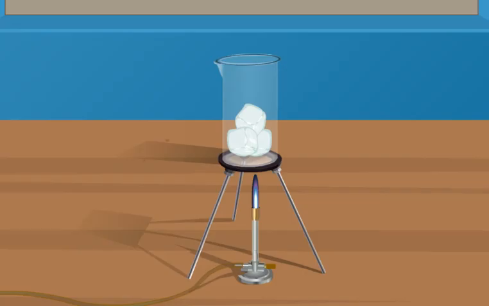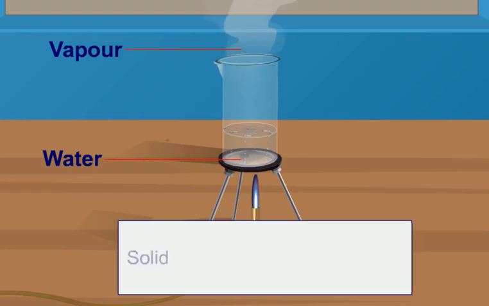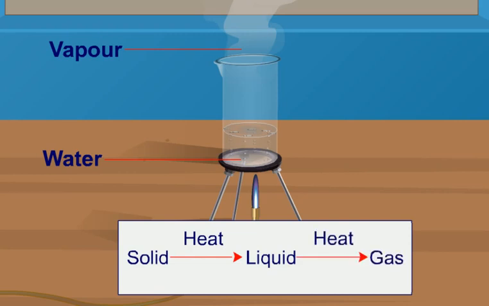Now look at this activity. For this activity, take a few pieces of ice. Place them in the beaker and heat. Then observe the changes in the state of ice. Students, you will observe that after some time, the ice changes to water. On further heating, the water changes to vapor. Hence, we can conclude that solid on heating changes to liquid, and liquid on heating changes to gas.